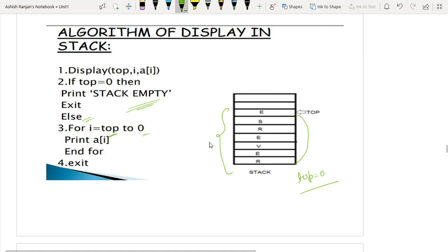Then what is top? Top is E. So first it will print E, after that it will print S using this print function. After that it will print R, after that it will print E, V, E and R. So this is all about this function. So traversing can be done from top to 0 in the reverse order.